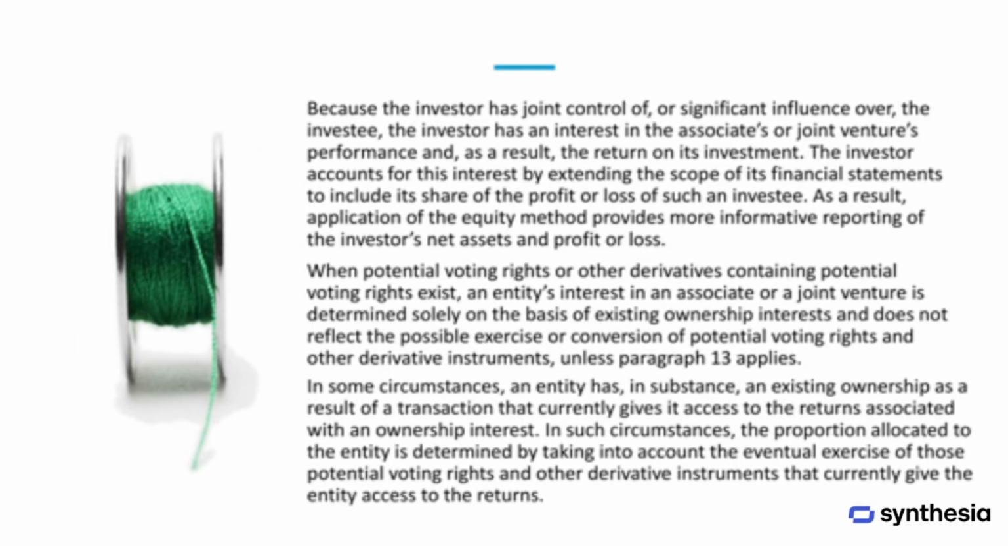Because the investor has either joint control or significant influence over the investee, it has a direct interest in the performance and returns of that investee. To reflect this, the investor's financial statements include its share of the investee's profit or loss. This approach provides a clearer and more meaningful view of the investor's net assets and financial results. When there are potential voting rights or derivative instruments that could affect ownership, the investor's interest is generally based only on current ownership levels. These potential rights are not usually considered unless certain specific conditions apply.